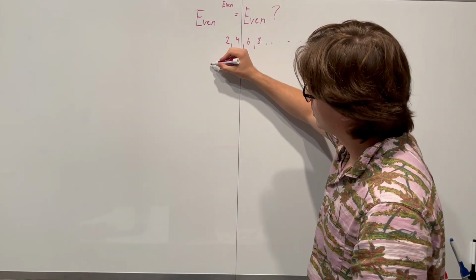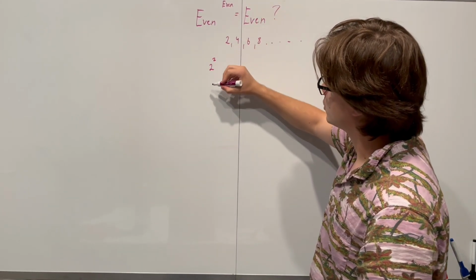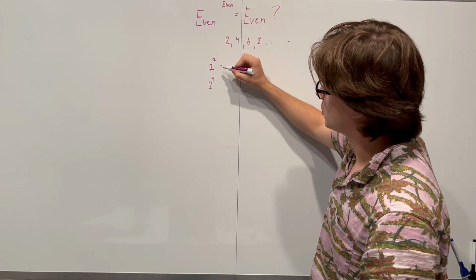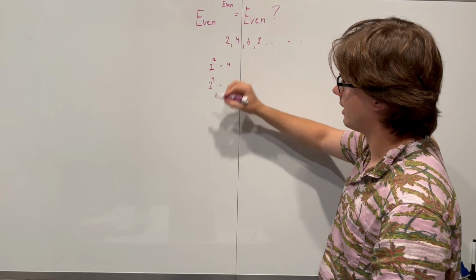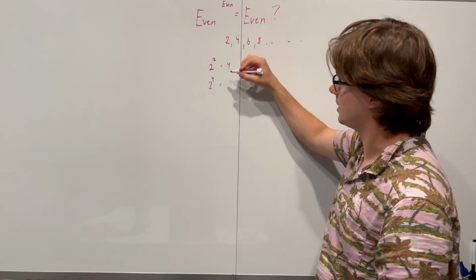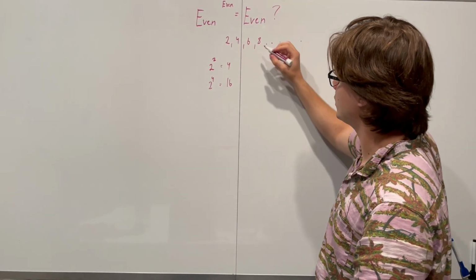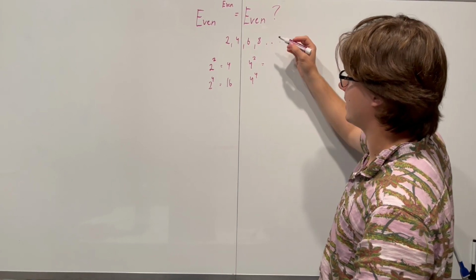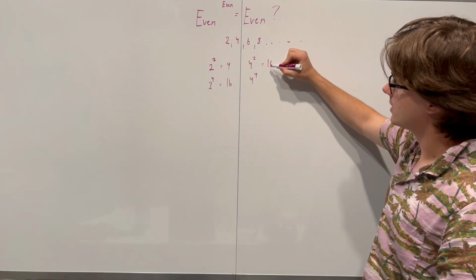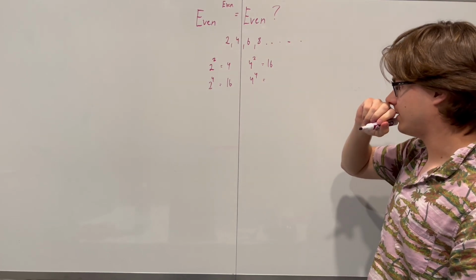Let's do 2 to the power of 2. Let's try maybe 2 to the power of 4 as well, right? So 2 to the power of 2 is going to be 4. 2 to the power of 4 is going to be 16. We can try 4 to the power of 2 and 4 to the power of 4. That's going to be 16. And then this is going to be